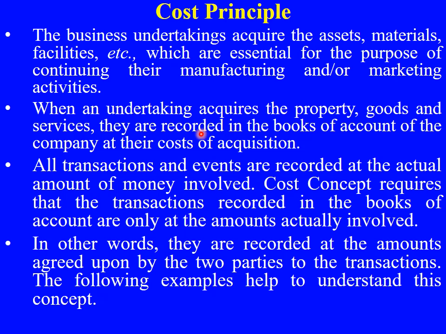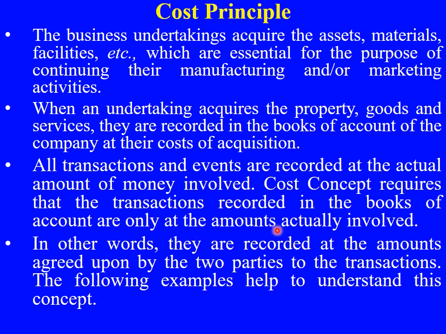The cost principle: business undertakings acquire assets, right? They purchase materials, they get facilities, whatever they want to undertake manufacturing activity. When an undertaking acquires property, goods, or services, they have to record that transaction in their books of accounts at their cost of acquisition. That is the cost principle. So the cost principle tells that all transactions and events should be recorded at the actual amount of money involved, and the cost concept requires that the transaction should be recorded in the books of accounts only at the amounts actually involved.